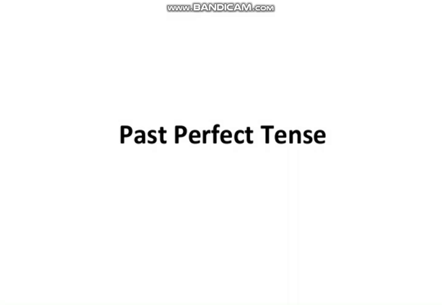Today we are going to discuss the third type in past tense, that is past perfect tense. As we have already discussed in a bit of detail, in past perfect tense, such types of situations or actions are discussed which had already started in the past and had already finished in the past. So such types of actions or situations will be discussed in past perfect tense.